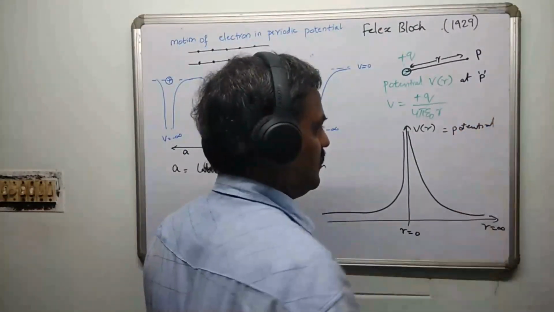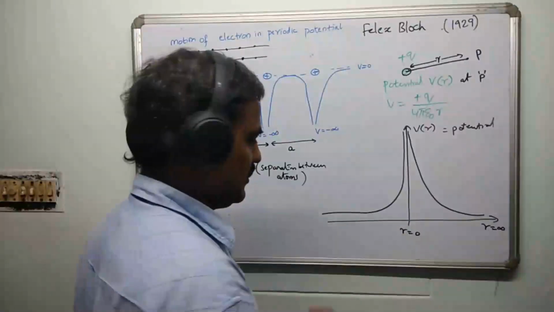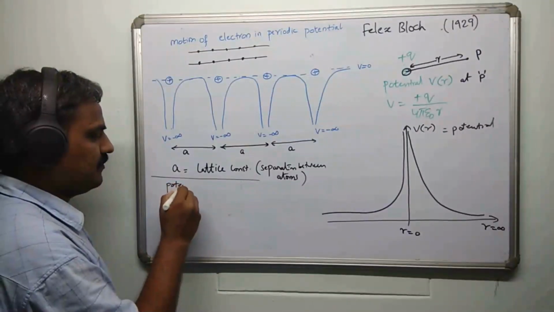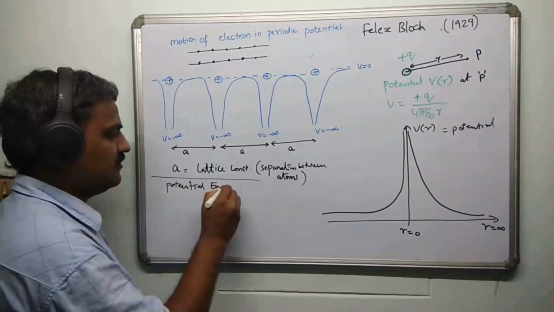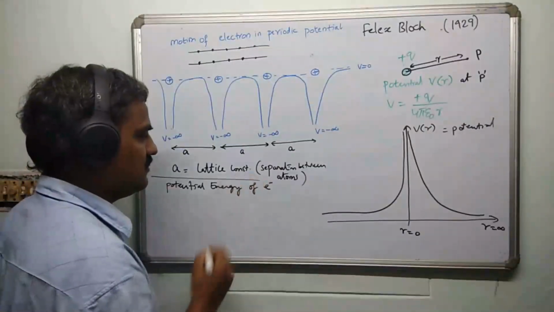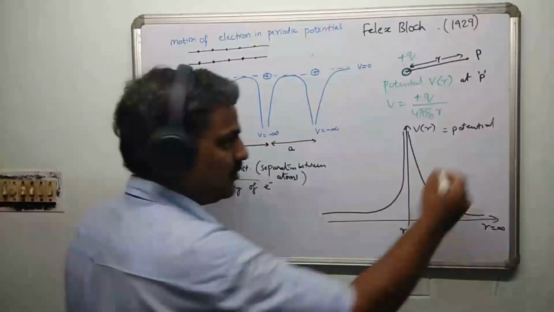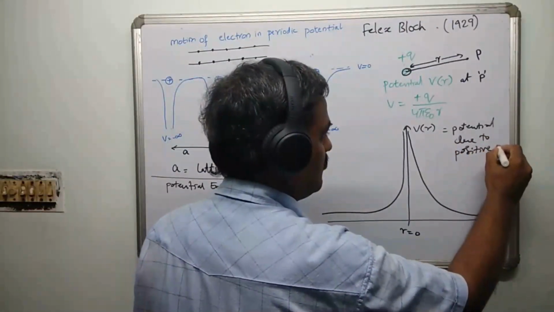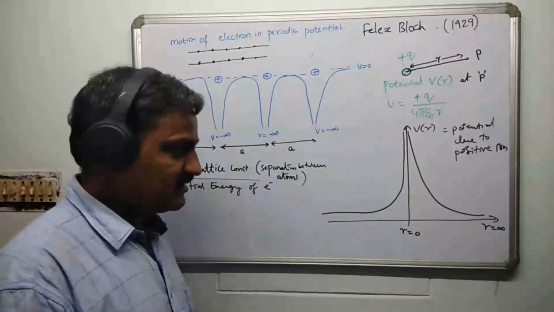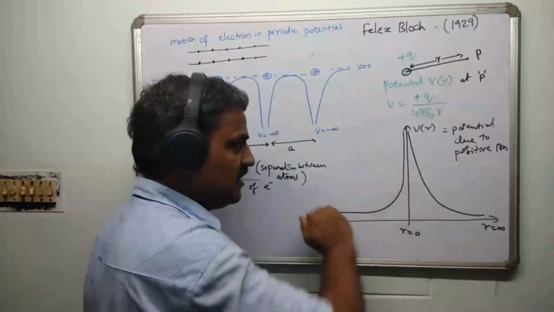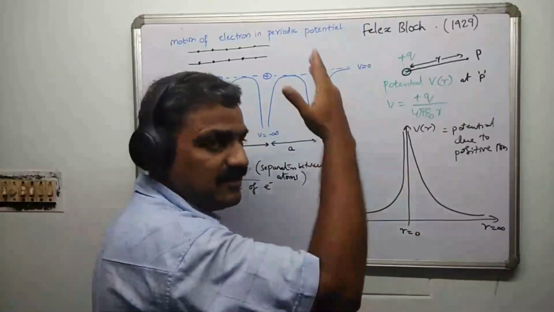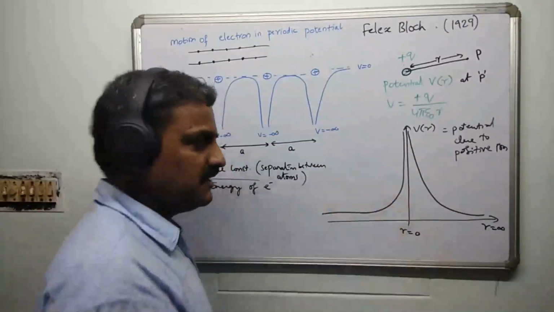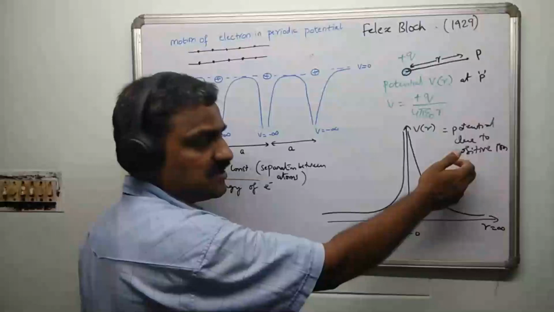Now if you want to explain the potential energy of the electron due to this, this potential is due to the positive ion. So you can imagine it like this. At every positive ion's site, you have a mountain, a hill, a very tall mountain, and an electron is just flying like this. So it acts like a barrier. This is the potential due to a positive ion.